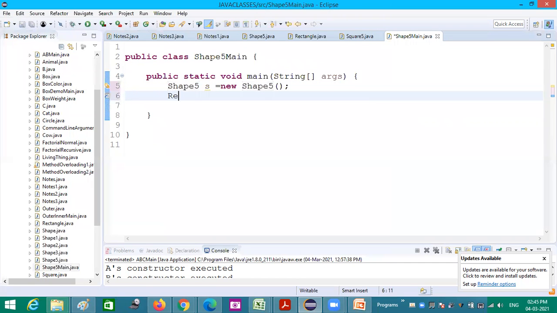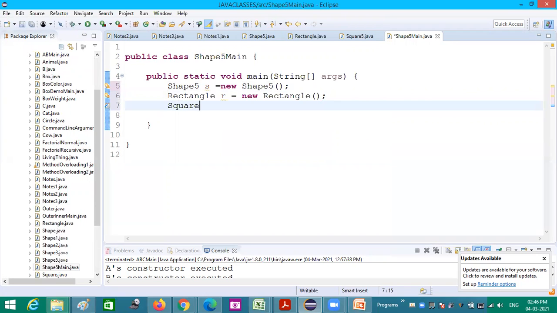And the next class is rectangle. Rectangle R equal to new rectangle. And square, SQ. To distinguish I am giving SQ. Square 5. So for all the three classes, I have created objects.